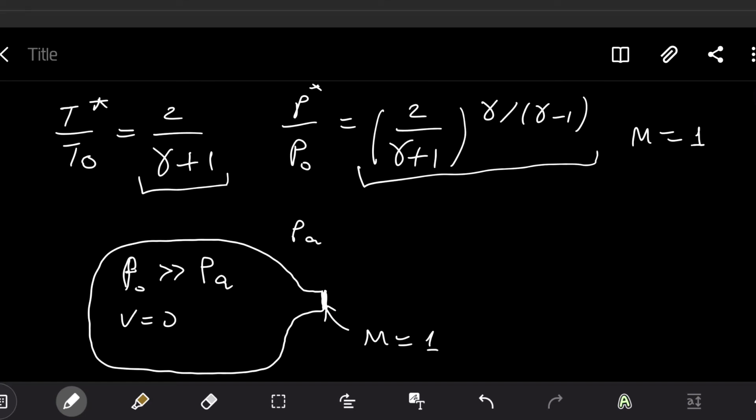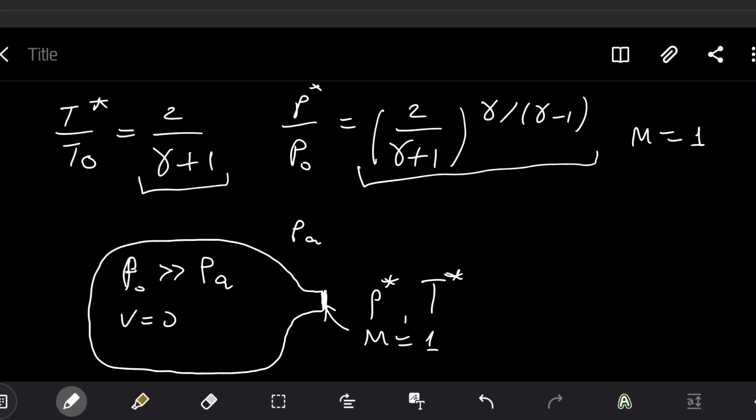Mach 1. What exactly should be the pressure? We will discuss a bit further. We already can do it right now, but okay, it also has relation with the ambient pressure, and it will be after we study some more theory. If we have Mach 1 at the exit of the tank, at the same time we have P asterisk and T asterisk.